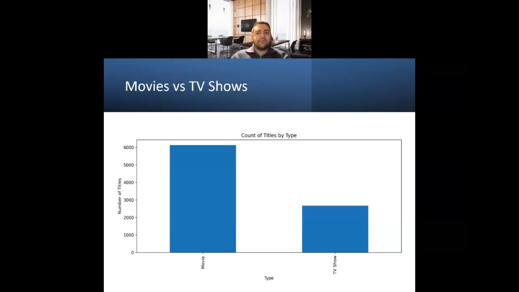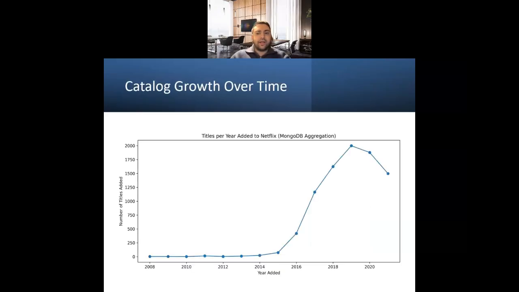Here are the key insights from my analysis. As shown in this chart, movies are still the majority, but TV shows are increasing over time, reflecting Netflix's growing focus on original series. This visualization shows major catalog growth after 2017, reflecting international expansion and new production strategies, which is a clear example of velocity.